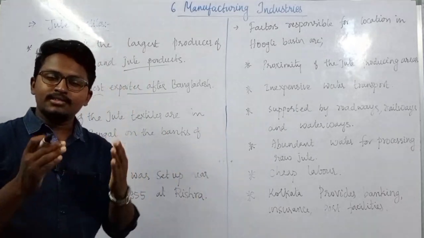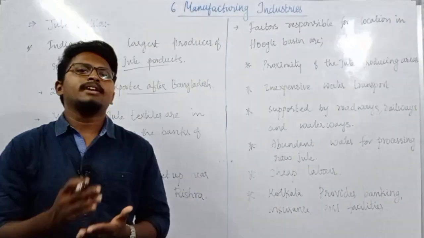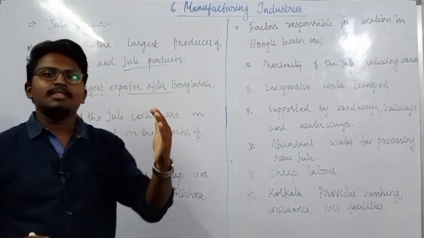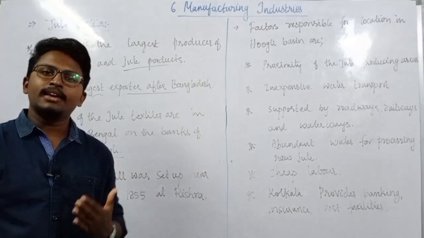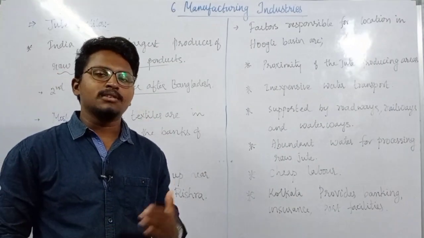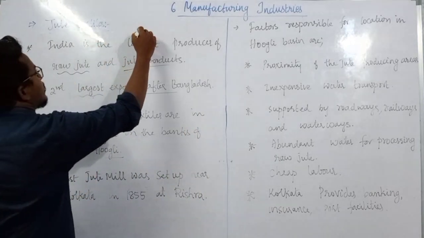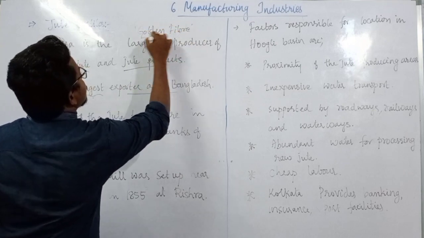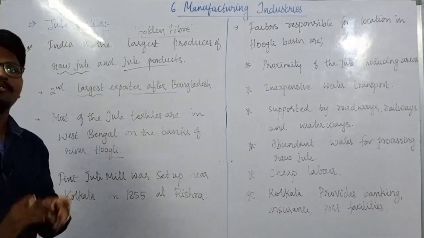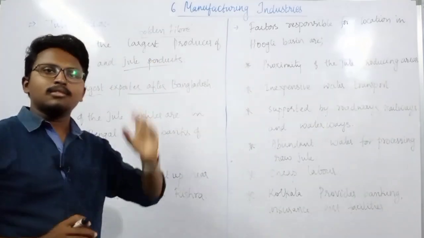That means it is the largest producer of raw jute and jute goods, but when it comes to exports, Bangladesh is the leading exporter. And jute, as you all know, is also known as the golden fiber. In your agriculture chapter you might have learned about this.